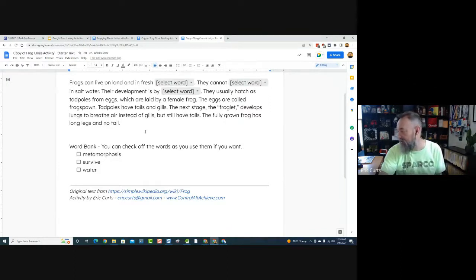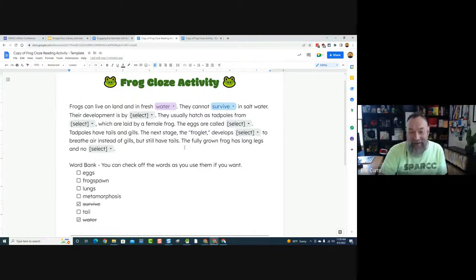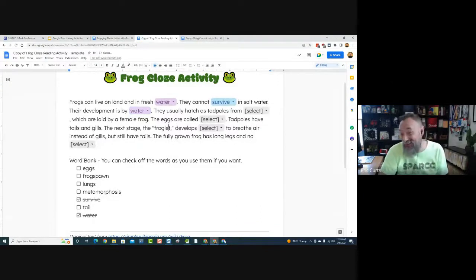Gotcha. All right. Jennifer said, is there a way to allow them to use a word more than once? Or do you have to put the word in it twice? No, they could absolutely use the word more than once. That's not necessarily a good or bad thing. The cross off down here is just for them to keep things straight. There's nothing that would stop me from coming in and picking water again. But we're hoping that as they do that, they realize, oh, wait, I already used water. But yeah, this could be a totally different activity.